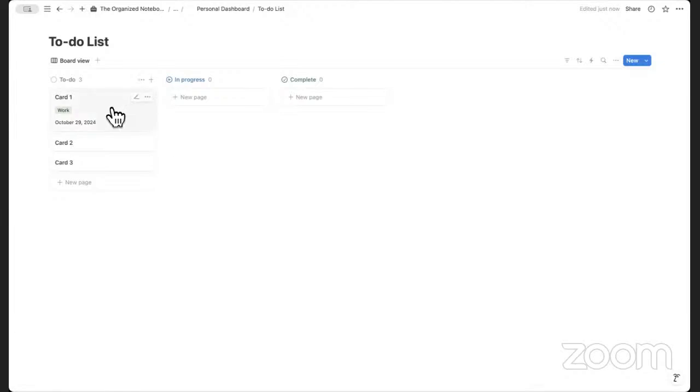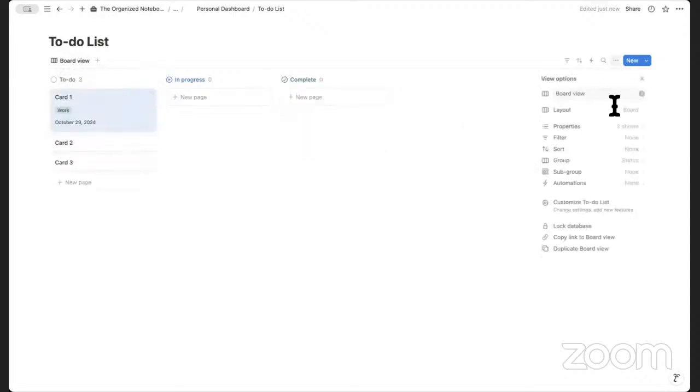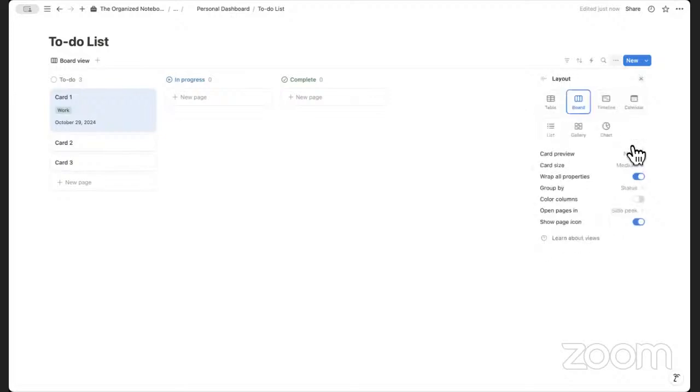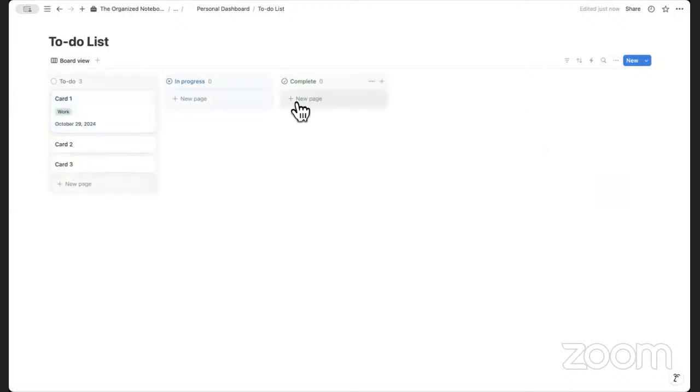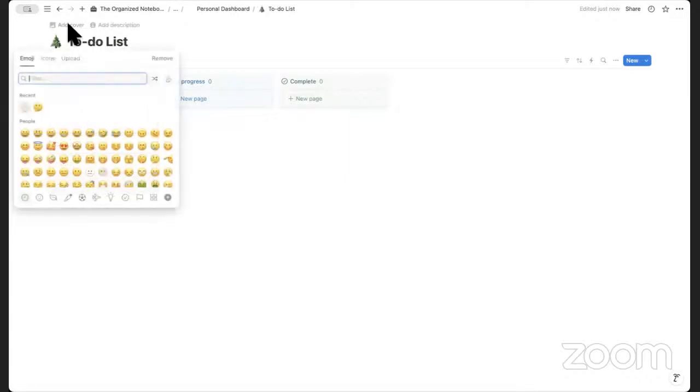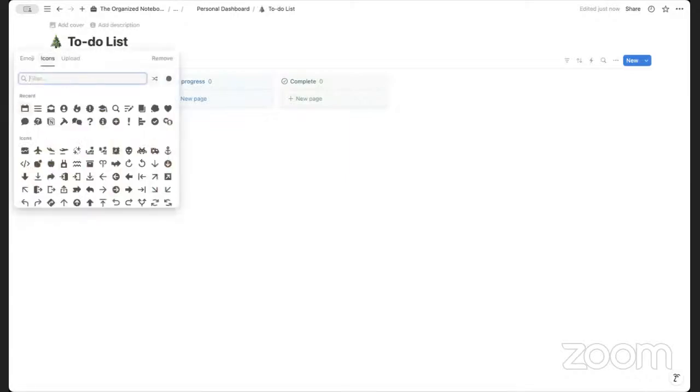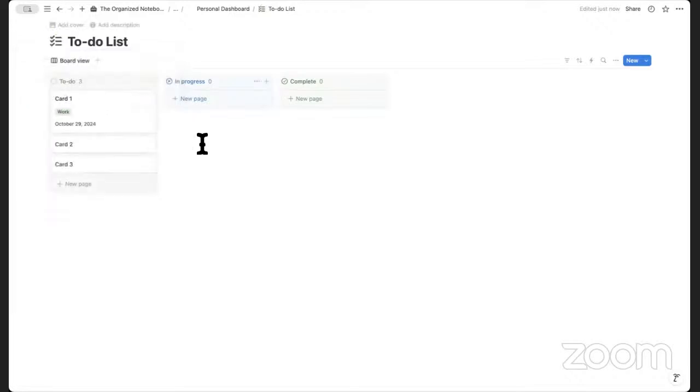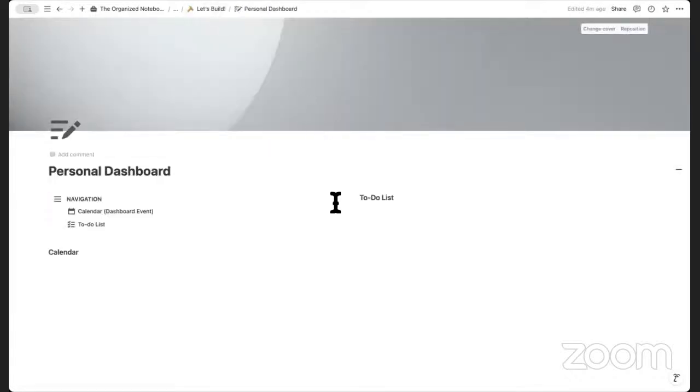So now if we move this card from in progress to complete, you can just drag and drop your to-do list. And finally, let's also add the color columns so that it looks a little nicer. And now we basically have a very, very basic to-do list. We can add an icon here, and let's put something for tasks. And we can go back to the personal dashboard.